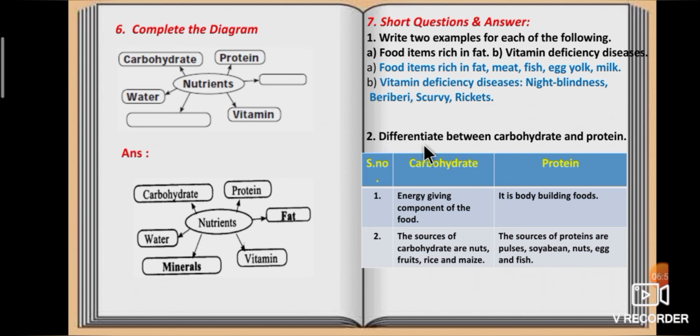Second question, differentiate between carbohydrate and protein. Carbohydrate is the energy giving component of the food. Protein is body building food. Second point, the sources of carbohydrates are nuts, fruits, rice and maize. The sources of proteins are pulses, soya bean, nuts, egg and fish.